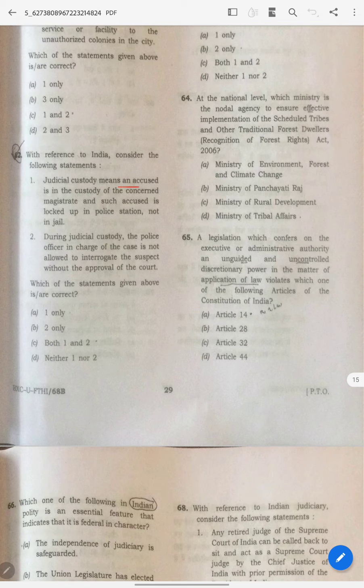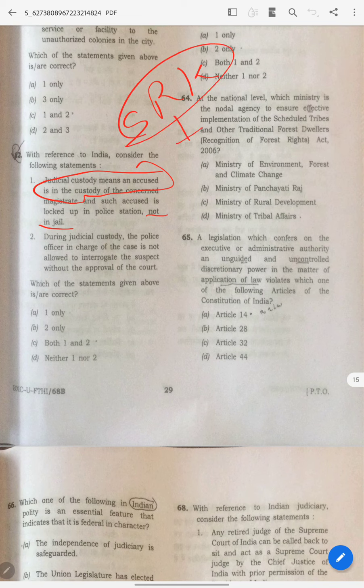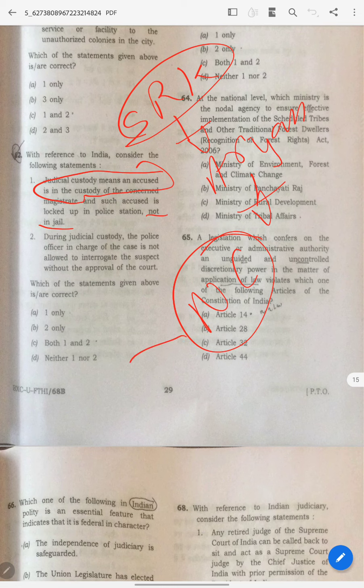Okay, judicial custody means an accused in the custody of the concerned magistrate. This part is correct. And such an accused is locked up in a police station, not in jail. Now, SRK example I'm saying: SRK's son Aryan is booked under narcotics, right? We all know. Where was he sent, to jail or police station?